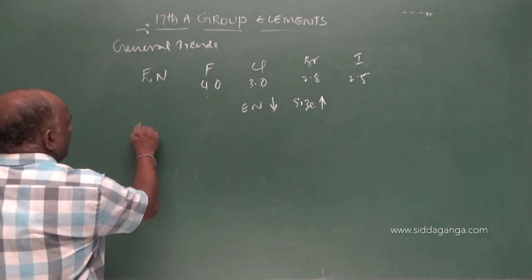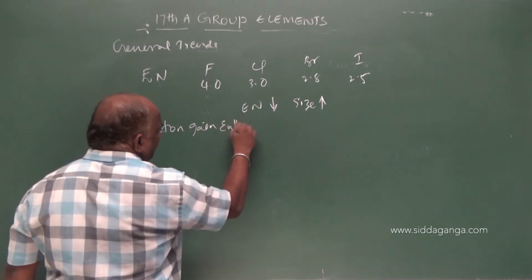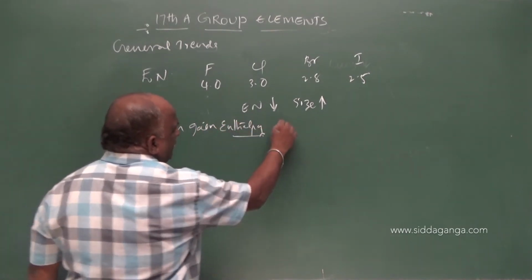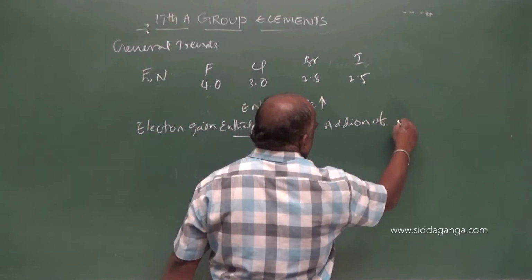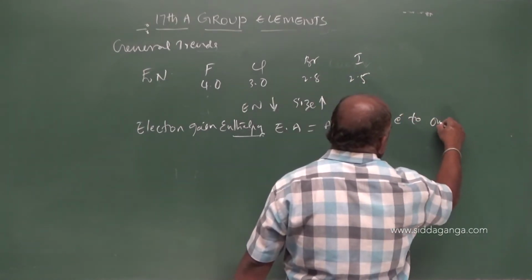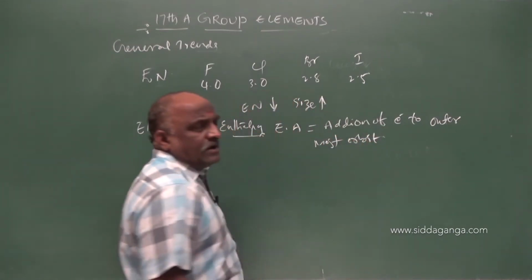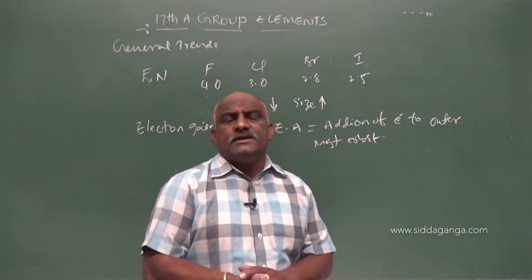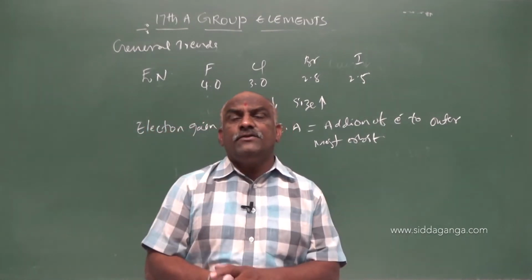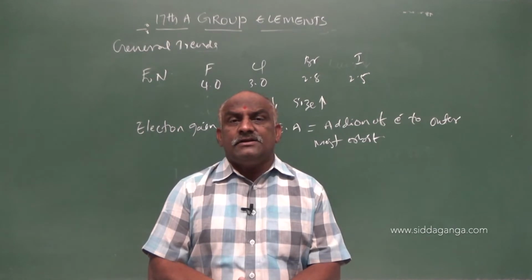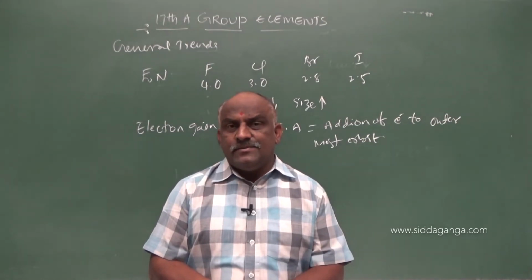Coming to the next point, electron gain enthalpy. This point is very important. What is the definition? Addition of an electron to the outermost orbit is called electron gain enthalpy. Already we know that 7 electrons are present in the outermost shell. These elements are eagerly waiting for one electron. So these are ready to accept one electron for octet configuration, being less stable and more reactive.